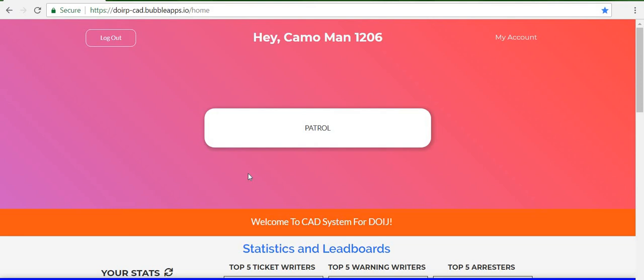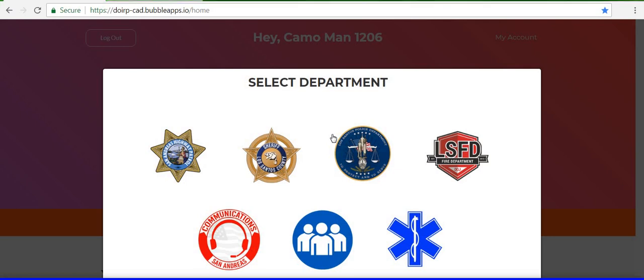So yeah, once you are in the CAD and click the link, you will see a screen like this. You see my name, my account, log out, stuff like that, and this little blue stripe at the end, kind of where my mouse is, that's an ad. I just like to black that out because that's really annoying. Alright. So let's go ahead and hit Patrol.